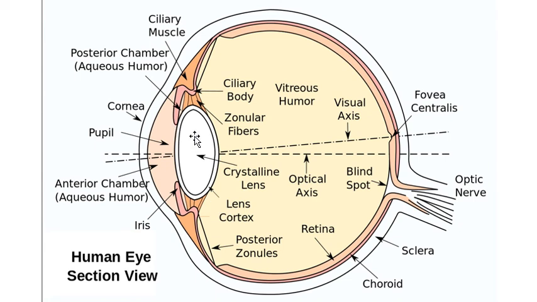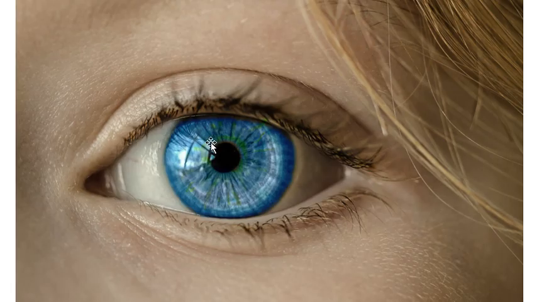So this is the convex lens. This is known as the lens, the crystalline convex lens. This lens is made of soft jelly-like material which is situated behind the cornea. That means I have told you the frontal portion of the eyeball is the cornea, and behind the cornea there is the eye lens.